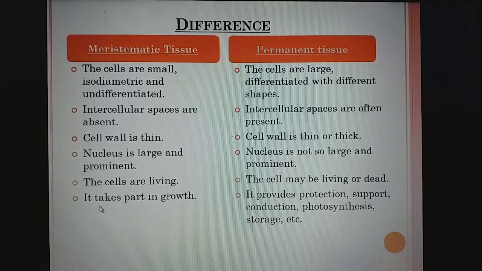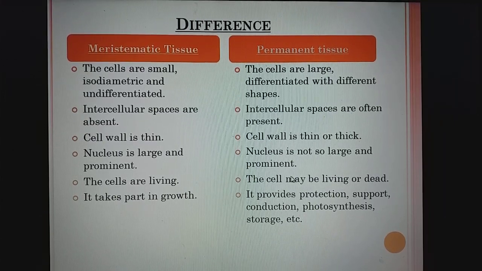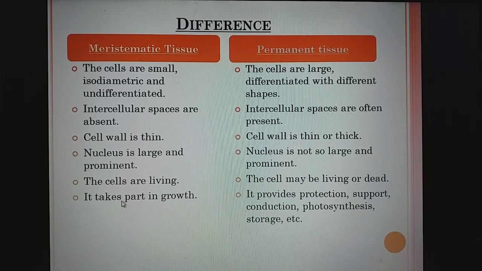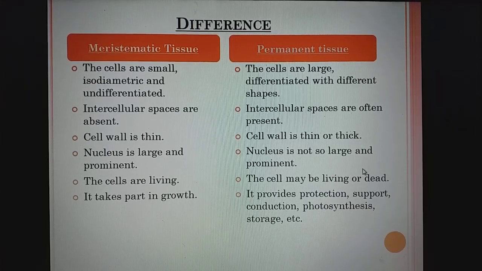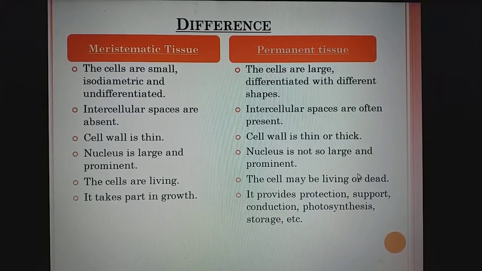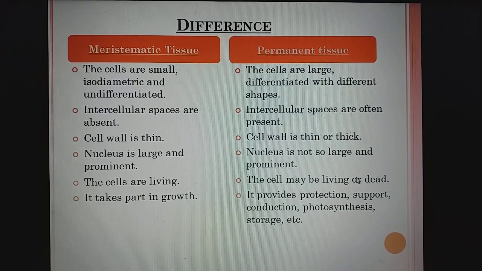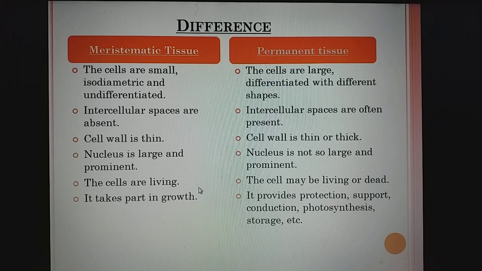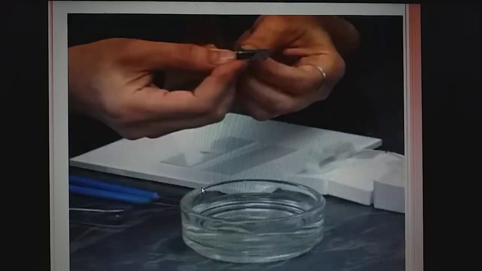In meristematic tissue, the cells are living, whereas in permanent tissue, the cells may be living or dead. The function of meristematic tissue is that it takes part in growth, whereas permanent tissue provides protection, support, conduction, photosynthesis, storage, etc. So this you write in your copy, the difference between meristematic tissue and permanent tissue.